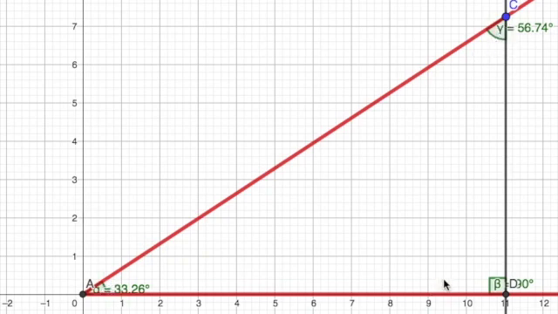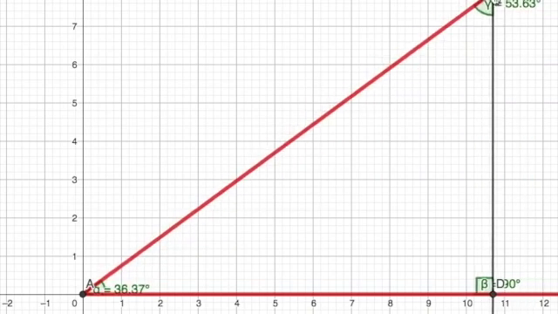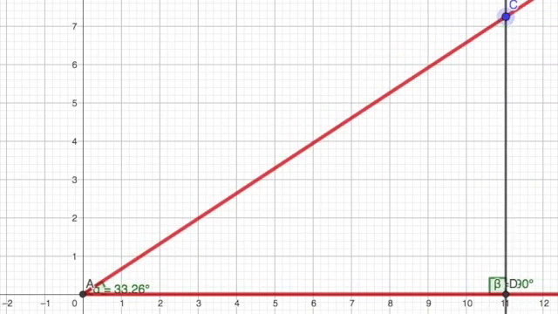What we care about is that this is 90, and this is the angle that really matters for us. So I am just going to delete that angle because we don't really care about it. Obviously, we can calculate it. It's 180 minus 90 minus this, or just 90 minus this. But here is our important angle.